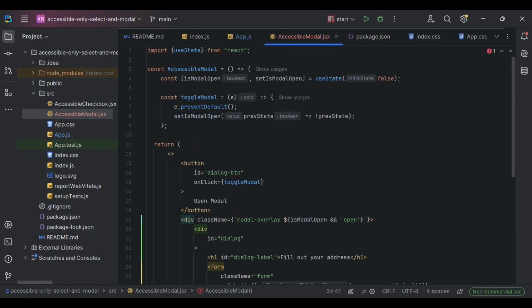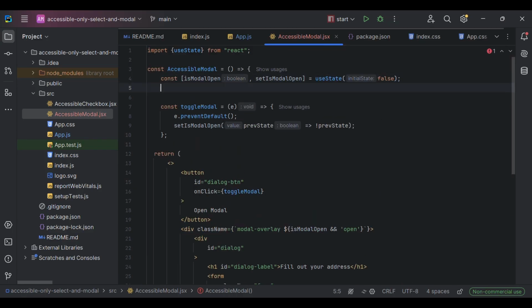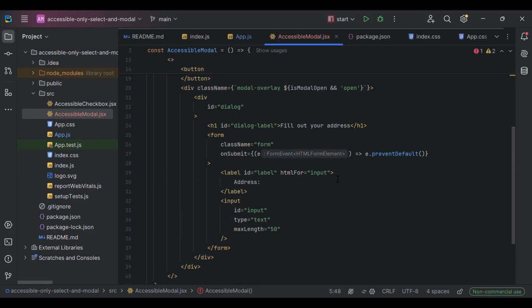And that's it. We are going to use also state in order to control our input and to see what user is typing. So we are going to create address. And in the beginning it's going to be empty string. So we are going to use it as a value in input.